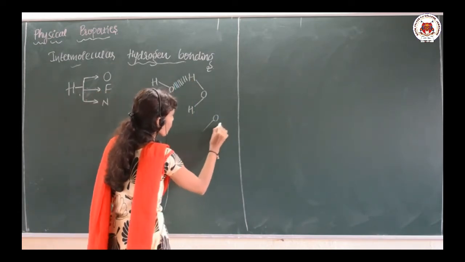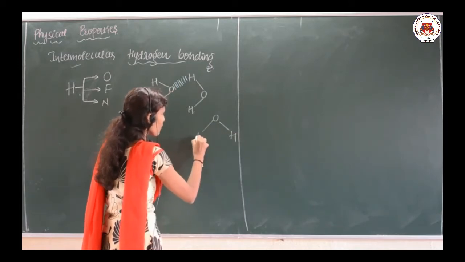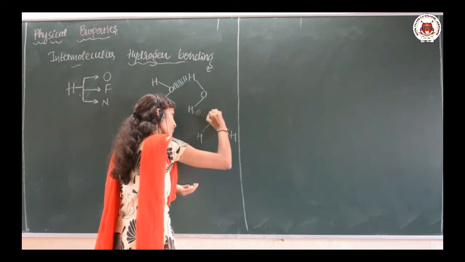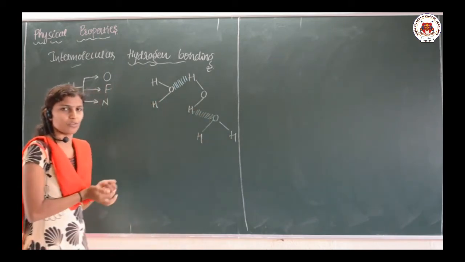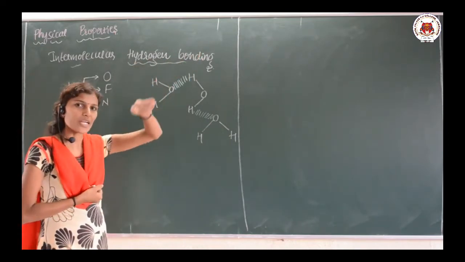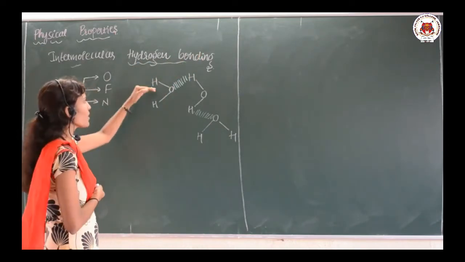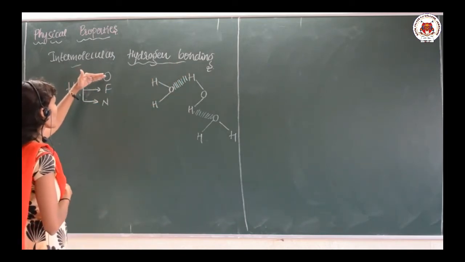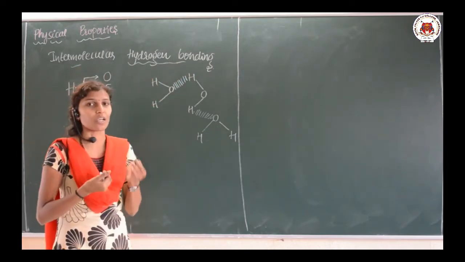If water molecules are arranged like this, all these are the hydrogen bonds. Are you getting what I am telling? In hydrogen bonding, hydrogen is compulsorily there, and it bonds with an electronegative atom like oxygen, fluorine, or nitrogen.